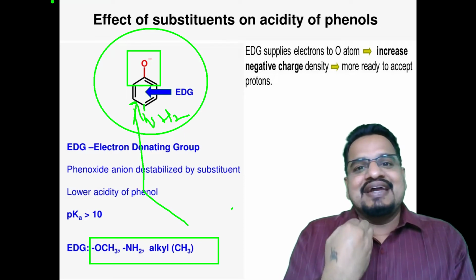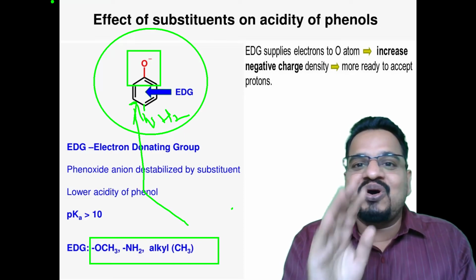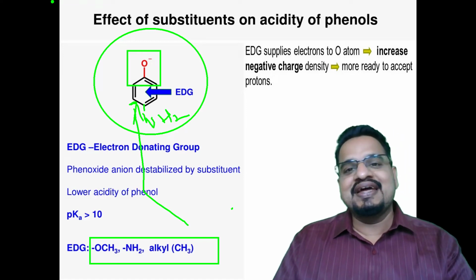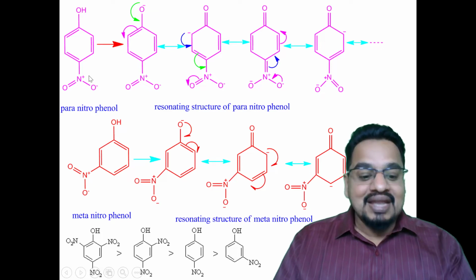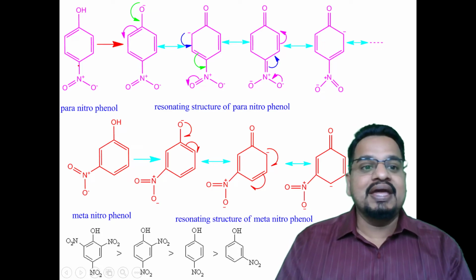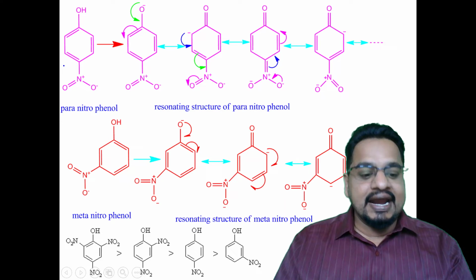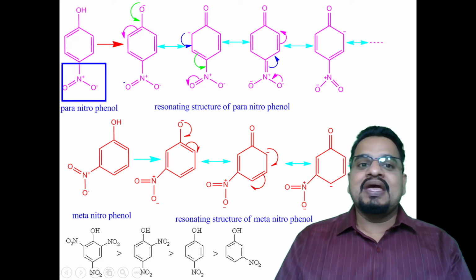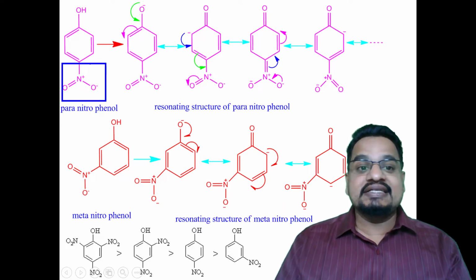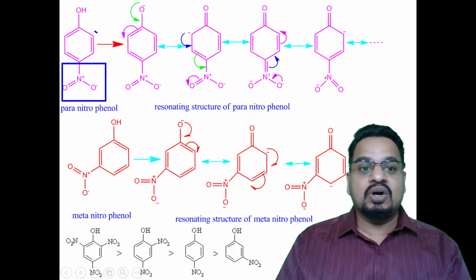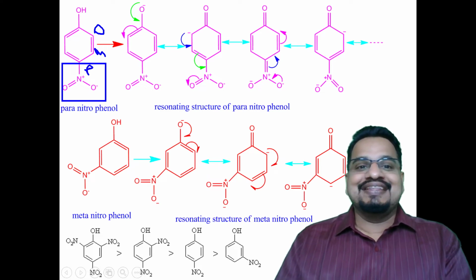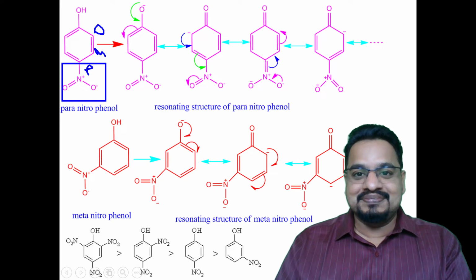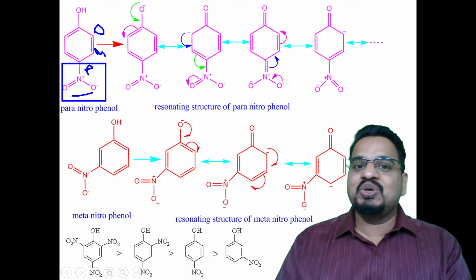So the tendency to release the proton of phenol will get decreased. Understand? Check this. This is the nitro group. Now the nitro group is attached at the para position. You know this is the ortho position, this is the meta position, and this one is the para position. To the para position, the electron withdrawing group, that is the nitro group, is attached.